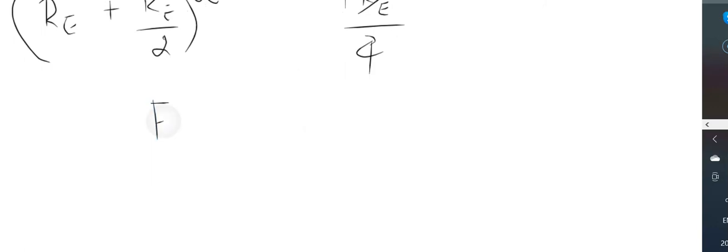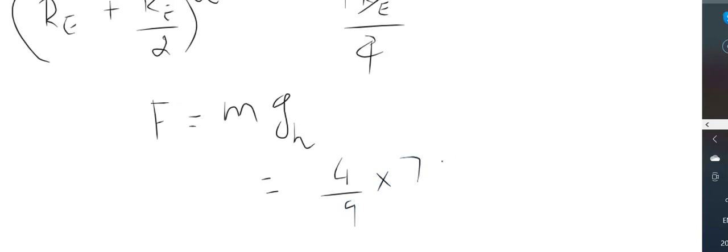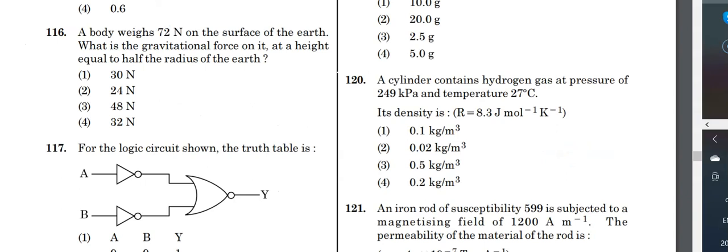So F is equal to m gh, which is equal to 4 by 9 of mg, and mg is given as 72, which gives 32 newtons. So you can see option 4 is the correct answer.